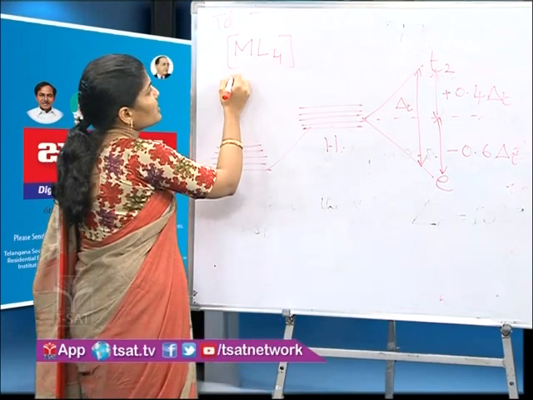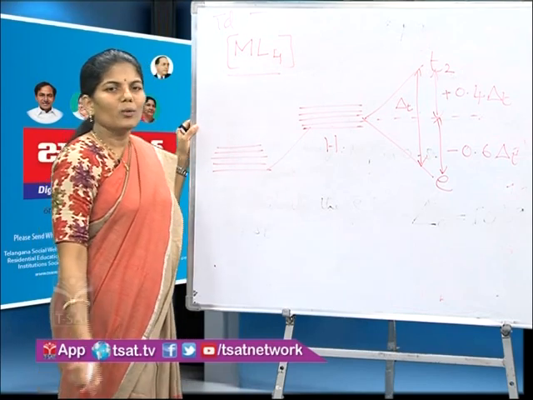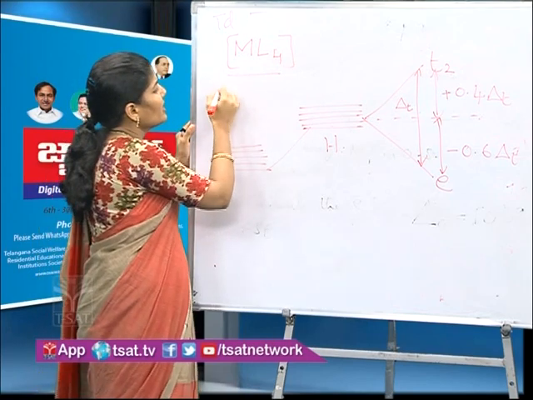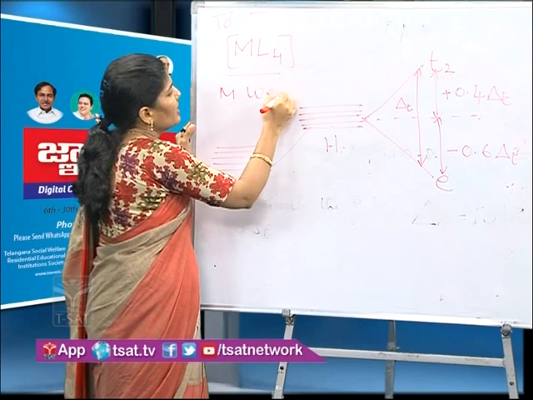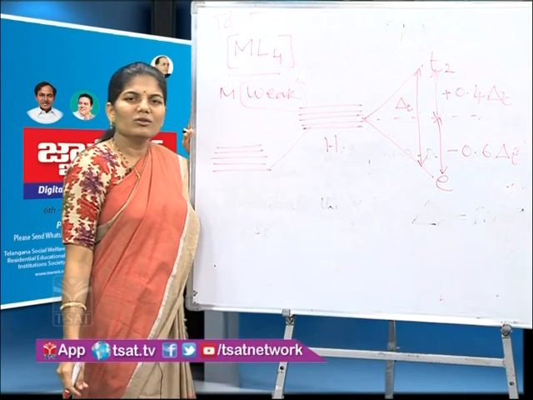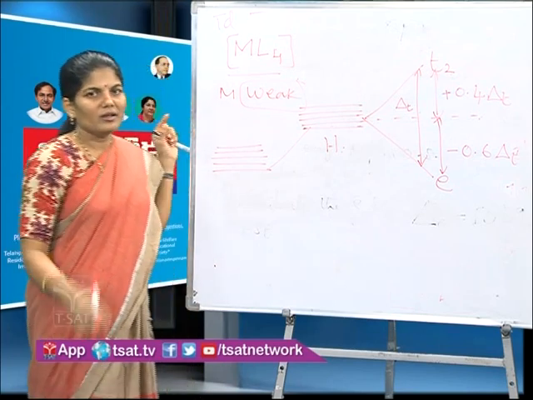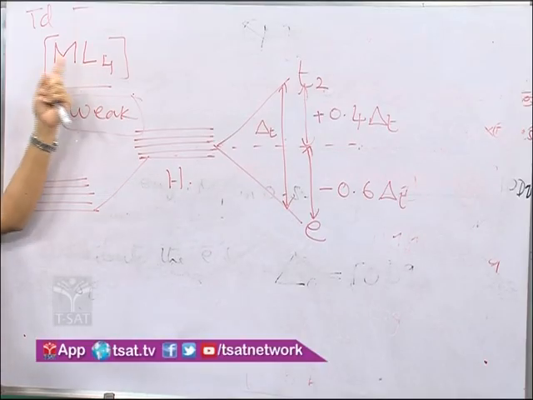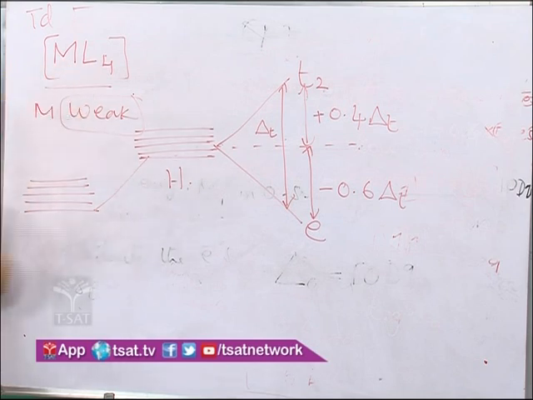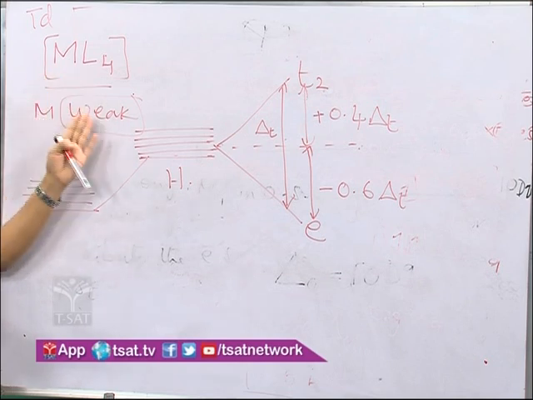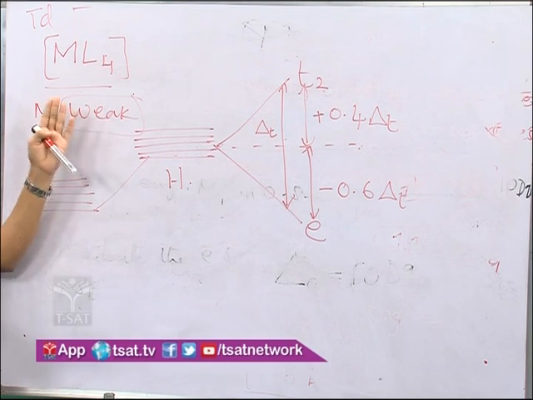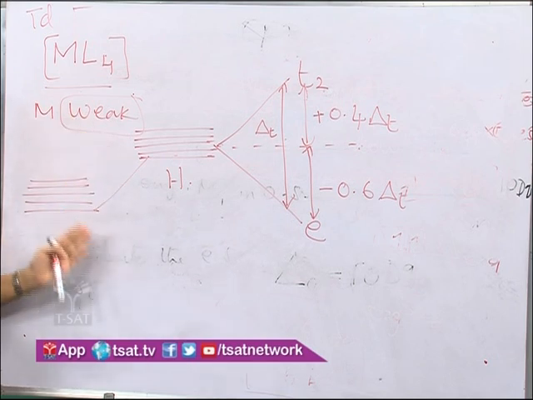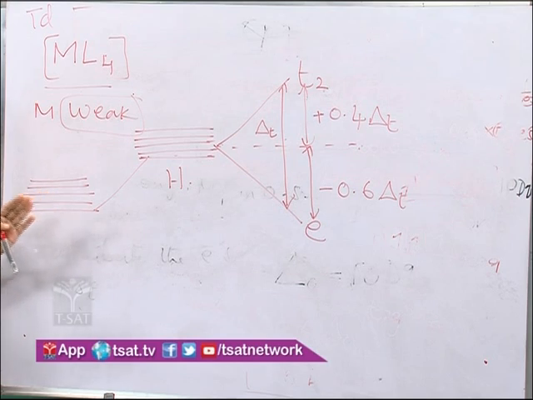Now when do we expect tetrahedral geometry? When the ligands are weak, tetrahedral geometries are possible. When the ligands are strong, with coordination number 4 they give square planar geometry. So tetrahedral geometry is possible only with weak field complexes, and they form only high spin complexes. All tetrahedral geometries form high spin complexes.